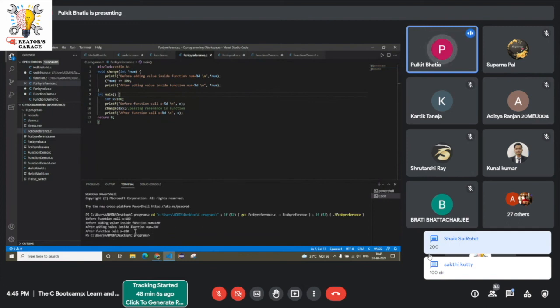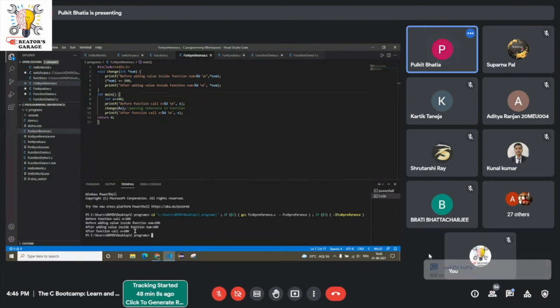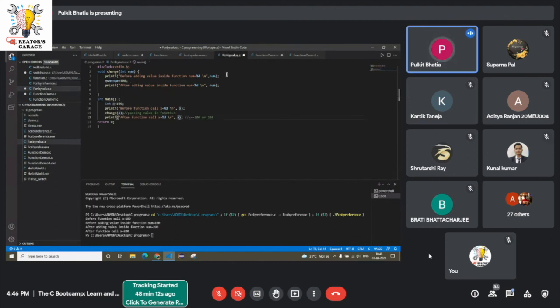Okay, now this value comes out to be 200. Now it's confusing. As earlier I said, a replicate is being created and then the value remains the same. But now why is the value 200? See, now let me explain what the concept of call by reference means.